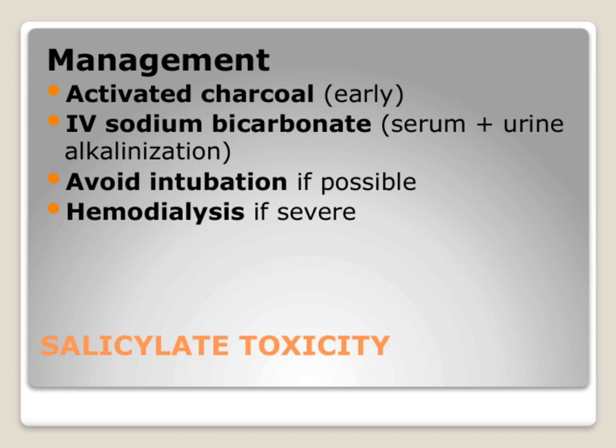Dialysis can effectively remove salicylates from the bloodstream and is often life-saving in these critical situations. So, to sum up, early intervention with activated charcoal, serum and urine alkalinization, and careful airway management are key, with hemodialysis reserved for the most severe cases. These strategies are essential to effectively manage salicylate toxicity and improve patient outcomes.